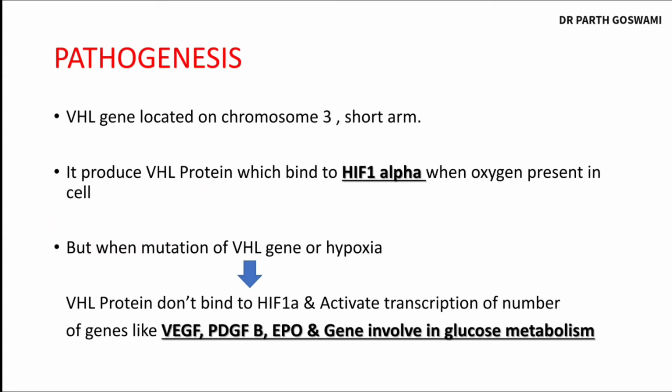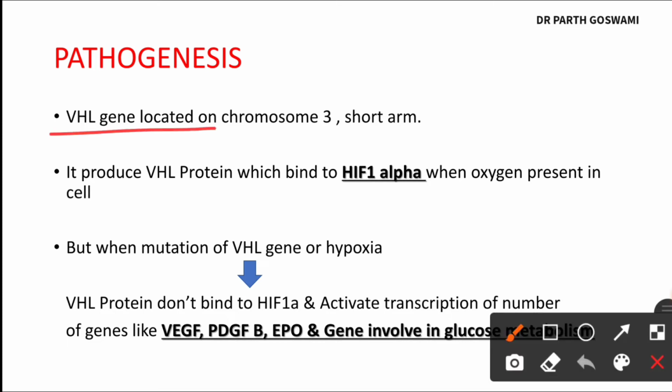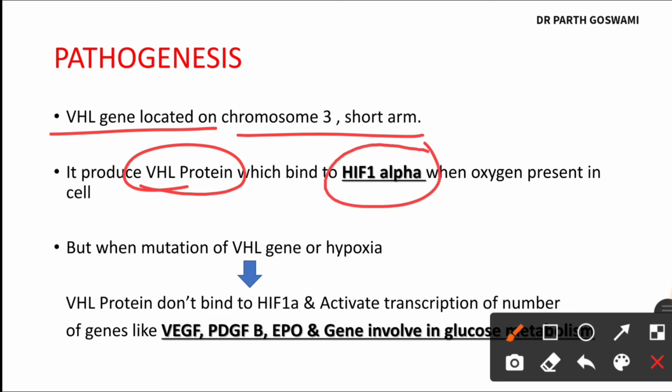All right. Now pathogenesis. So friends, the main pathogenesis for the development of VHL syndrome is a mutation in the VHL gene. So first of all, you should know what the VHL gene is. This von Hippel-Lindau gene is present on the short arm of chromosome number 3, and it produces one particular protein, the VHL protein, which will bind to hypoxia inducible factor 1 alpha when oxygen is present in the cell.